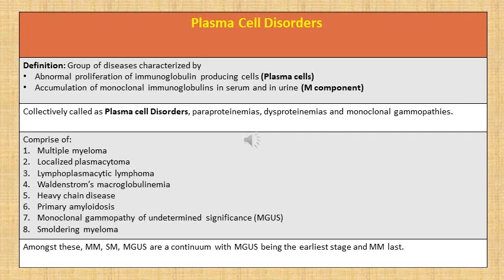Amongst these conditions, multiple myeloma, smoldering myeloma and MGUS are a continuum, with MGUS being the earliest stage and multiple myeloma the last, and smoldering myeloma coming in between.